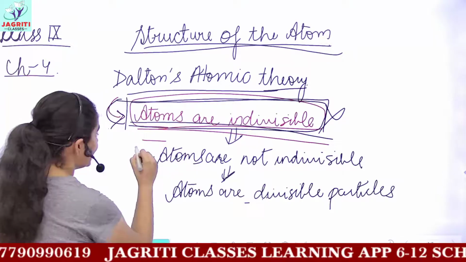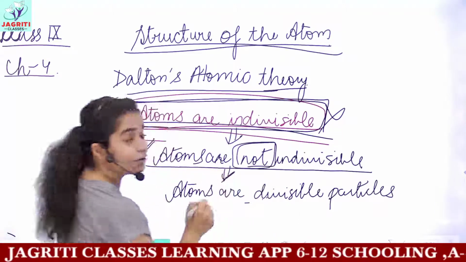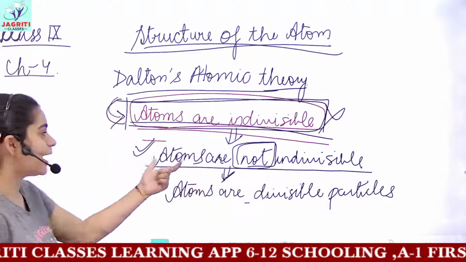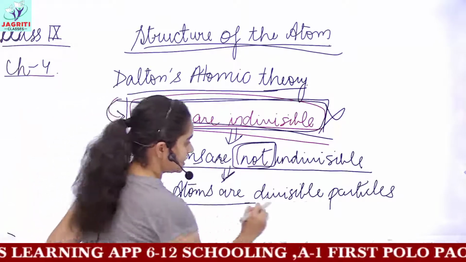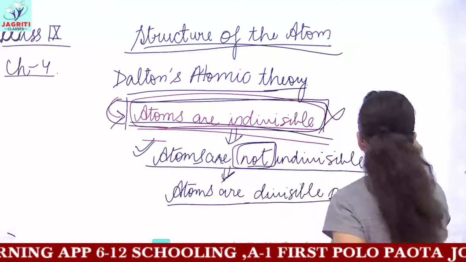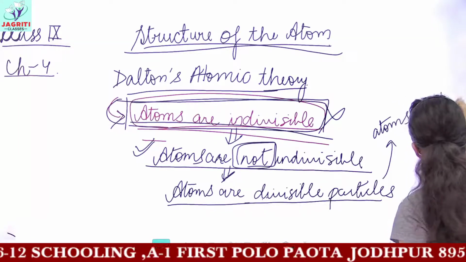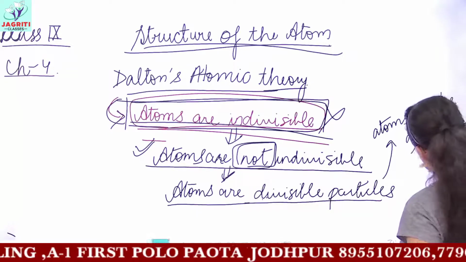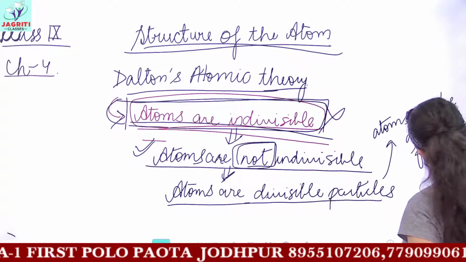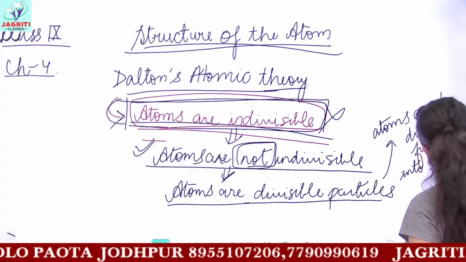And what did we get? That atoms are not indivisible. Remember the word not here. So atoms are not indivisible, and in simple terms we can write that atoms are divisible, which means atoms can be divided further into smaller particles.